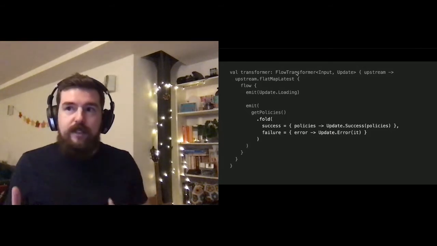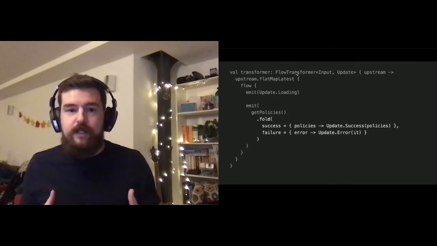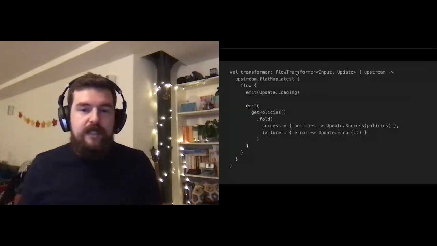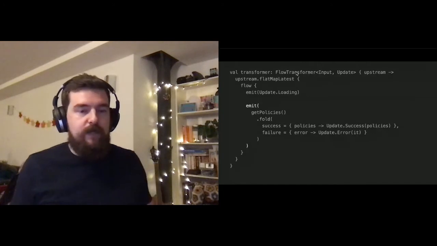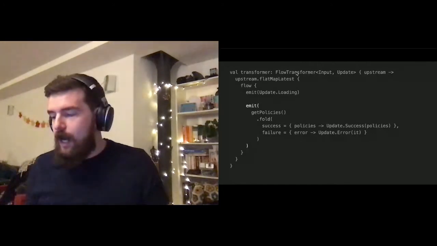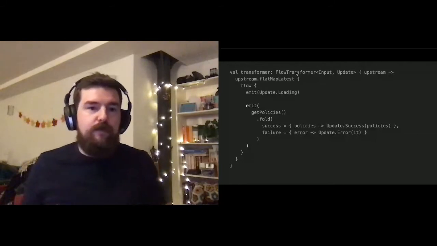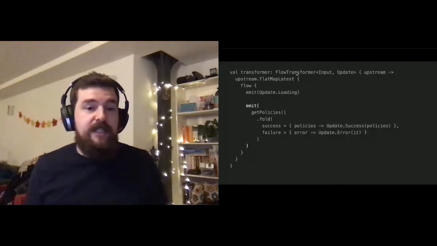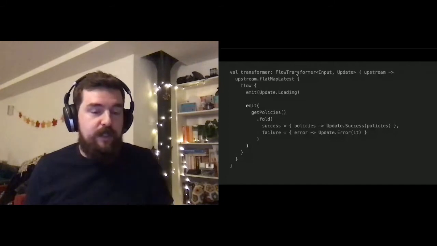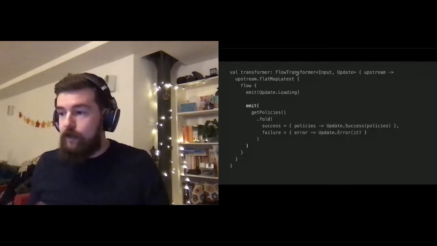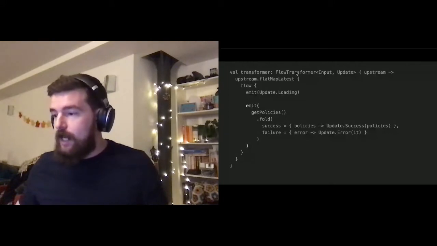Obviously, within these functions, we can take advantage of the flexibility of these monads, map types as we please, and then emit an object that the UI recognizes. This sort of flow transformer interface makes it very easy to test individual chunks of logic that build up your view model. And we're really enjoying using it, basically.